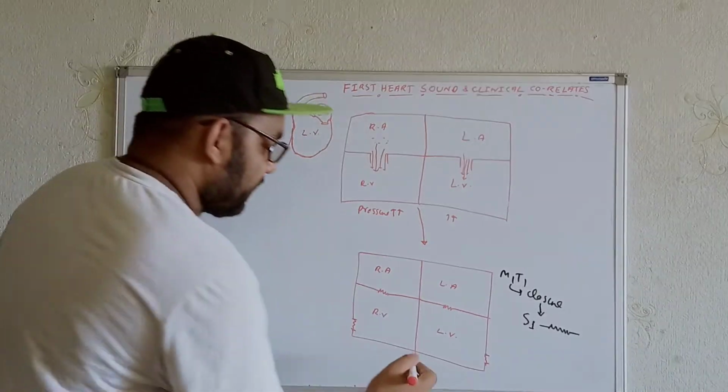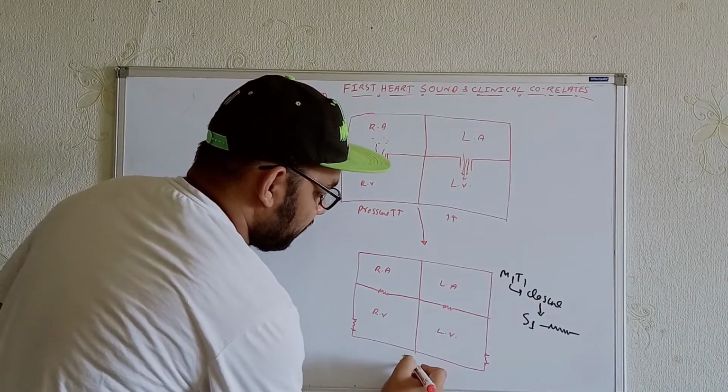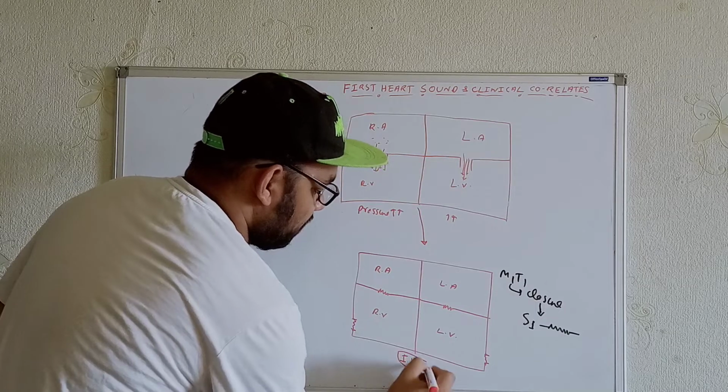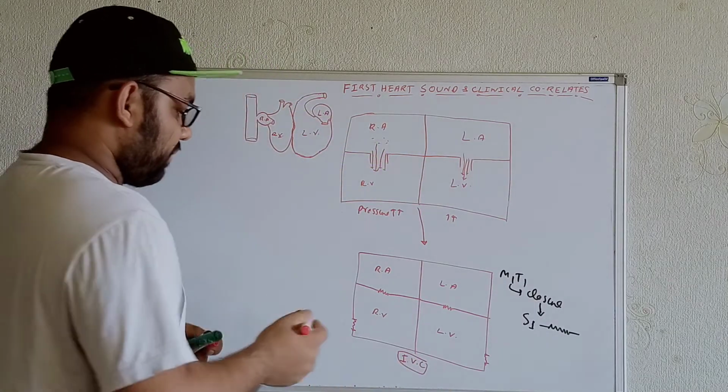In this time it acts as an isovolumetric chamber, where there is systole of the ventricles. You can consider this as isovolumetric contraction.